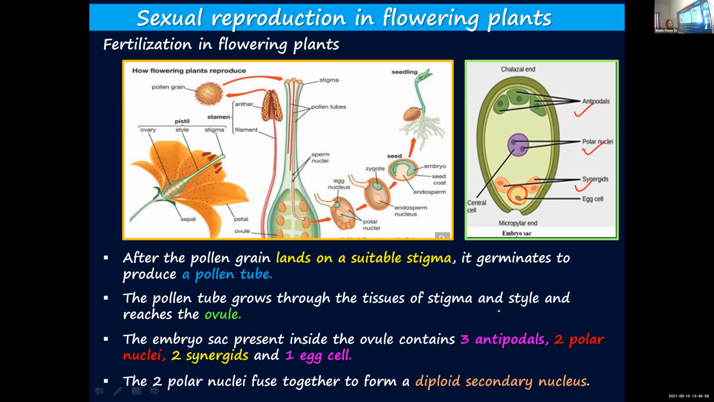Inside the ovary, the ovule is present. Inside the ovule, there is the embryo sac. Inside the embryo sac, the female gamete or egg cell is present along with 3 antipodals, 2 polar nuclei, and 2 synergids. You can see the 2 polar nuclei at the center.